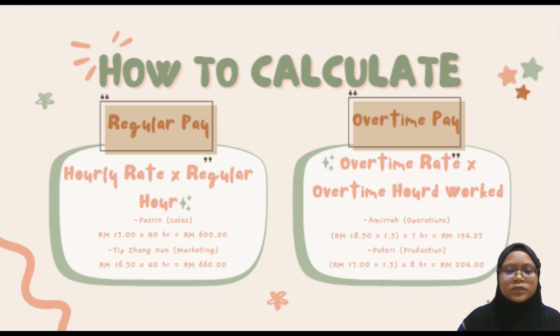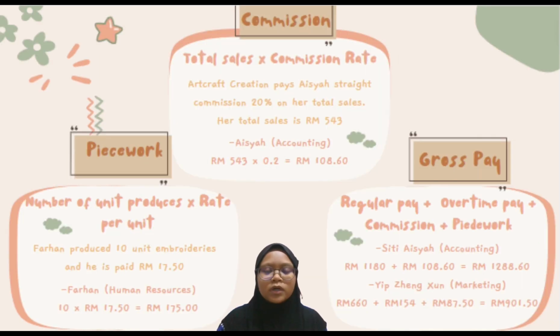And for another example, Puteri, 70 ringgit times 1.5, which is our overtime rate, and 8 hours, and the answer is 204 ringgit. Next, I will explain how to calculate the commission. The formula for calculating the commission is total sale times commission rate. From this equation, Art Craft Creation pays AISYAH straight commission, which is 20% on her total sale. Her total sale is 543 ringgit.